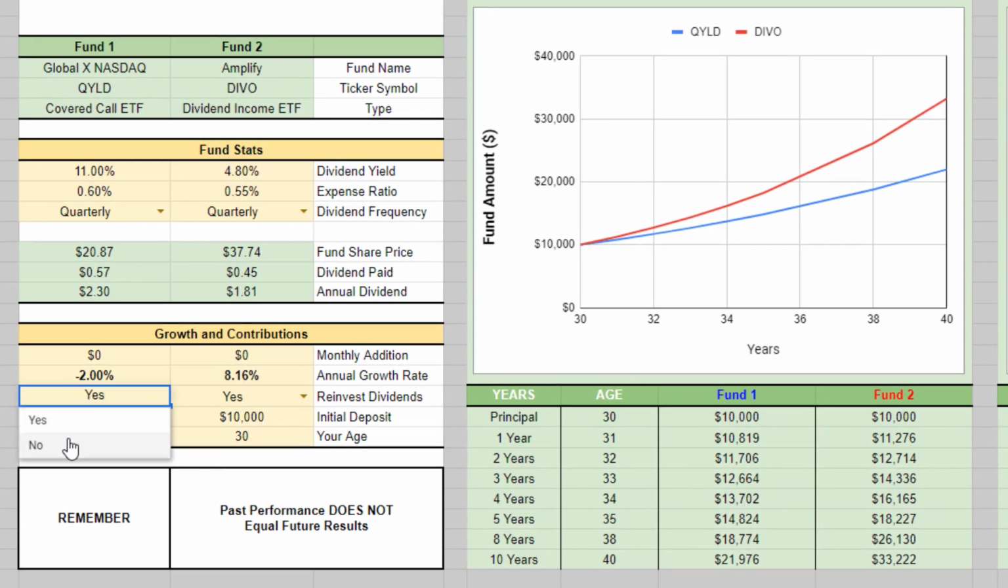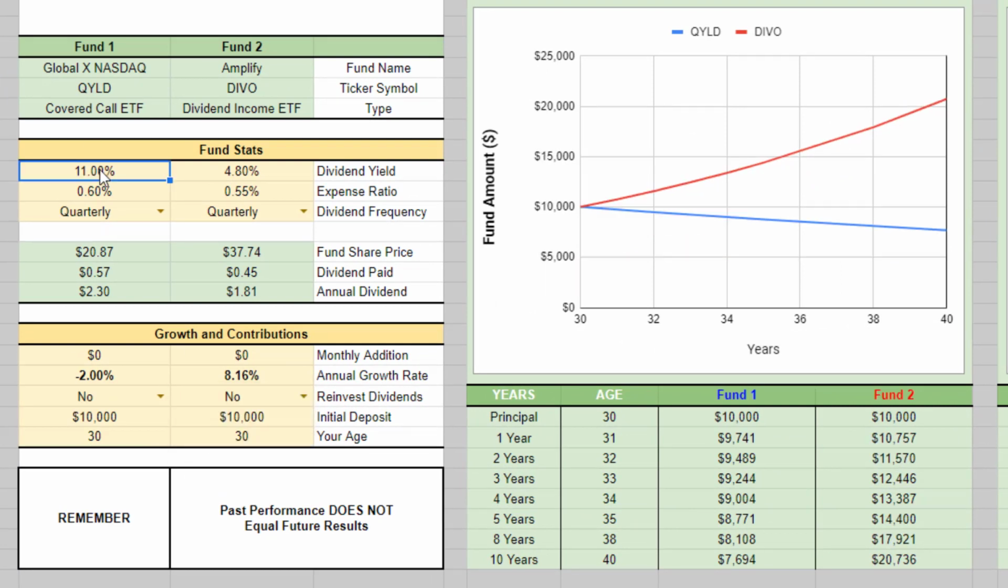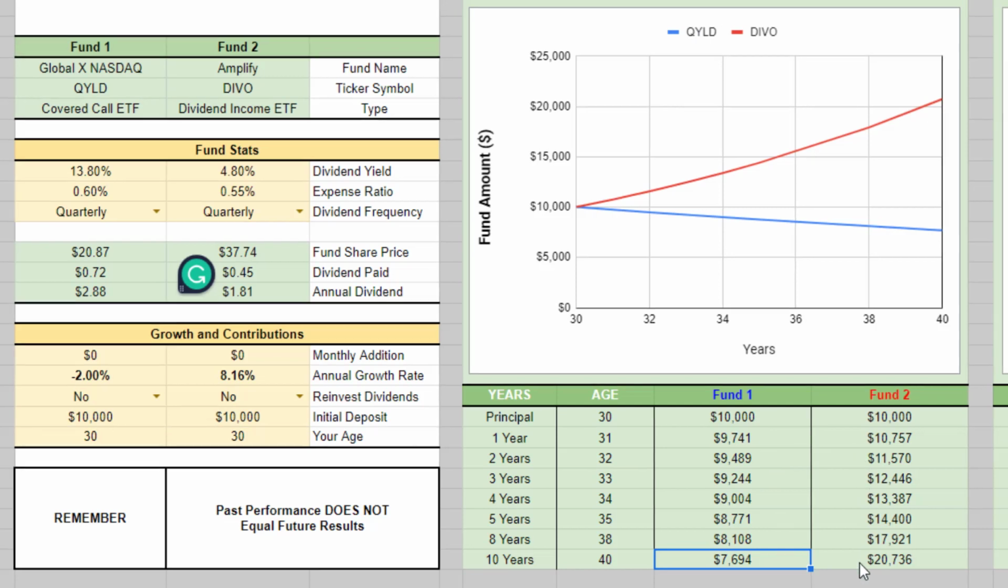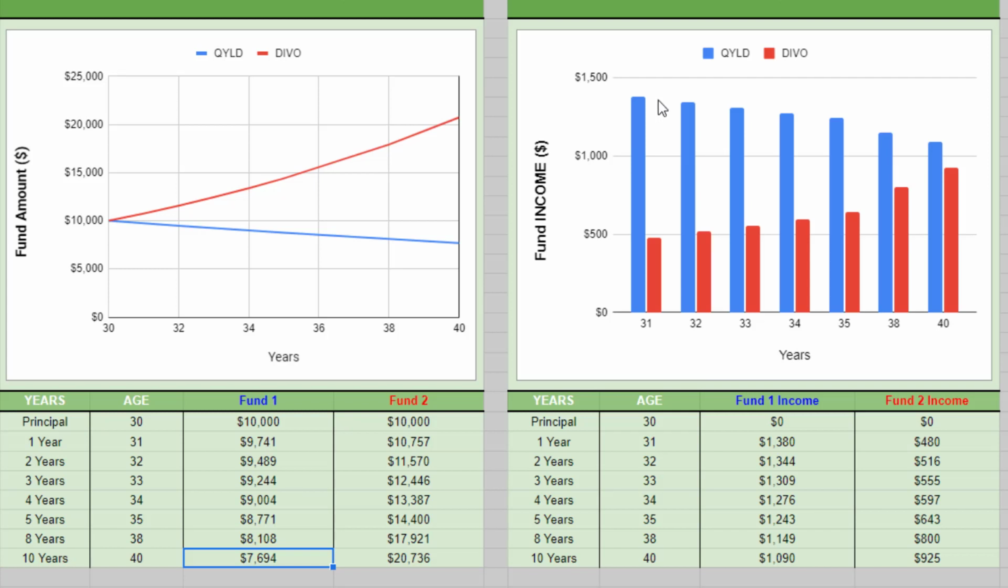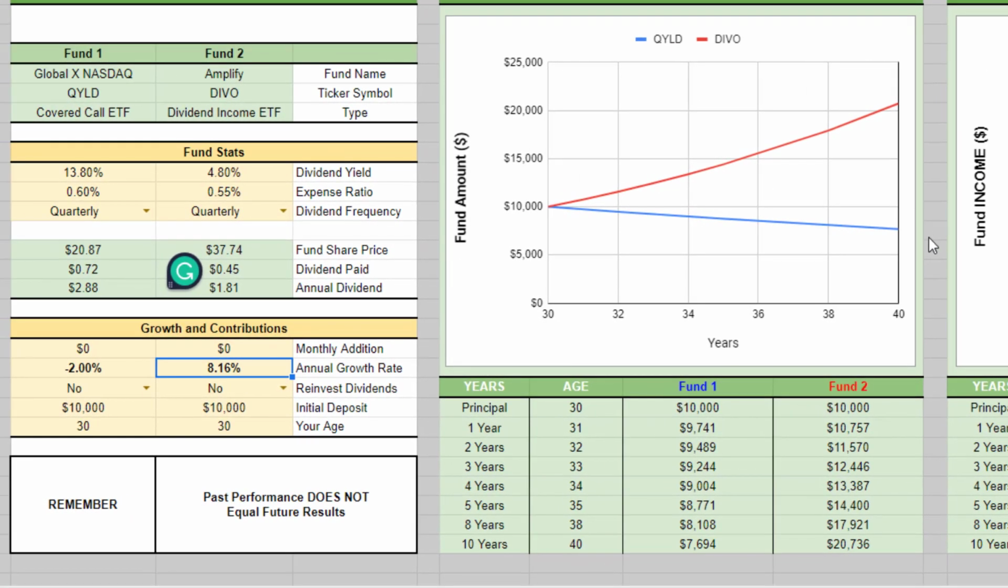Now, let's take a look at it if you were not to reinvest dividends. Let's go ahead and put it back at that 13.8% figure. QYLD continued to depreciate over time. With a $10,000 investment, your portfolio with QYLD would start to decline. DIVO would continue to increase. Here's what your incomes would look like over time. Your dividend payout or income for QYLD over the course of 10 years would start to get smaller. And with DIVO, obviously a lot less income, but the income would be consistent and growing if these funds would perform like they have in the past few years.